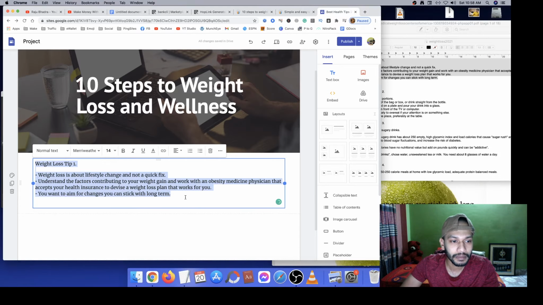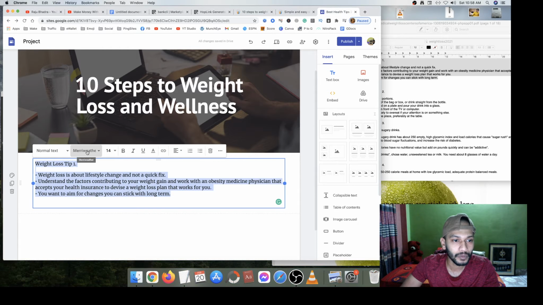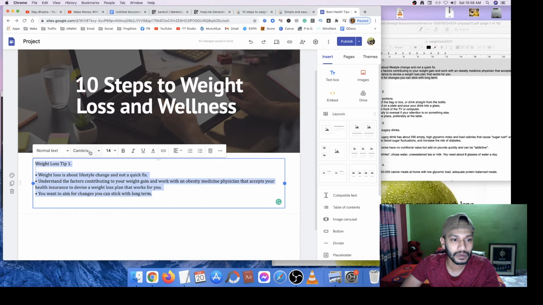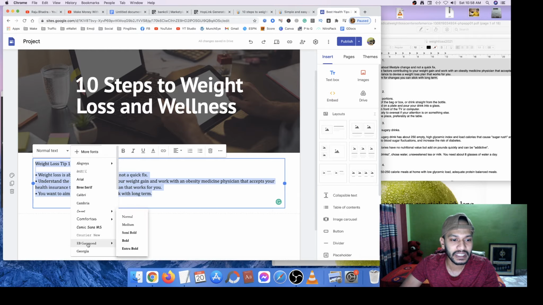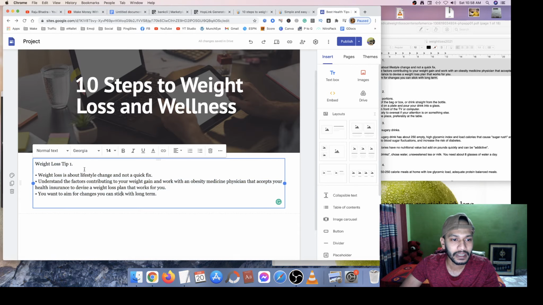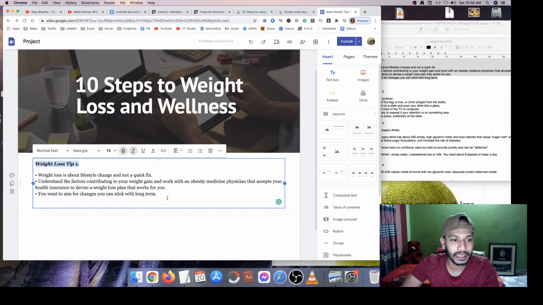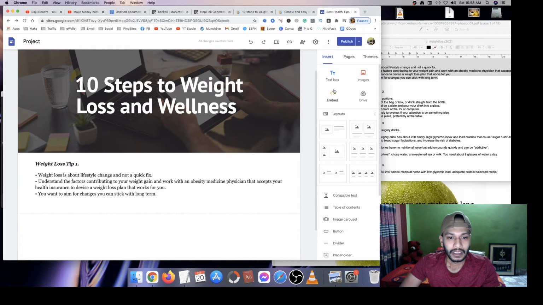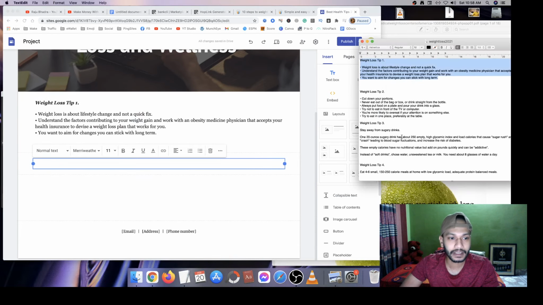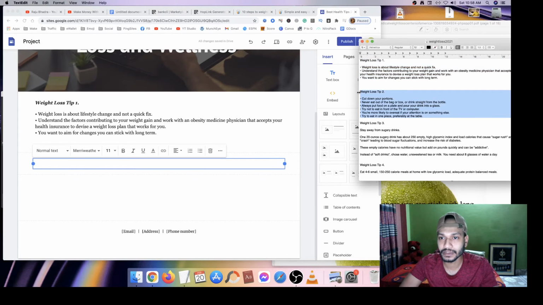If you want to make it large, or put a normal text, you can change any of the font. You can bold it, you can italic it. Okay, now another text box, then tips number two.